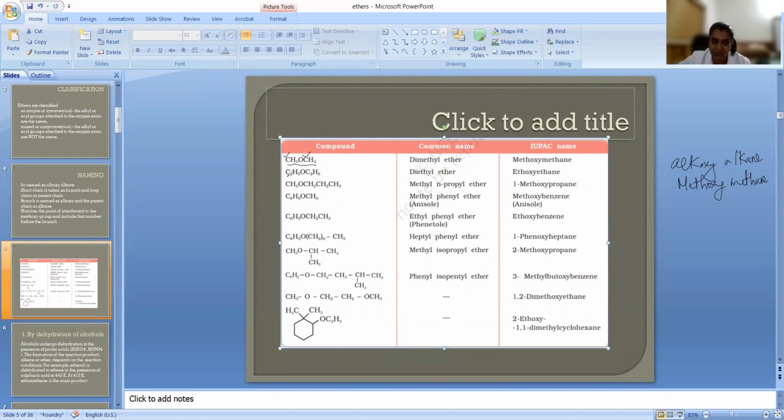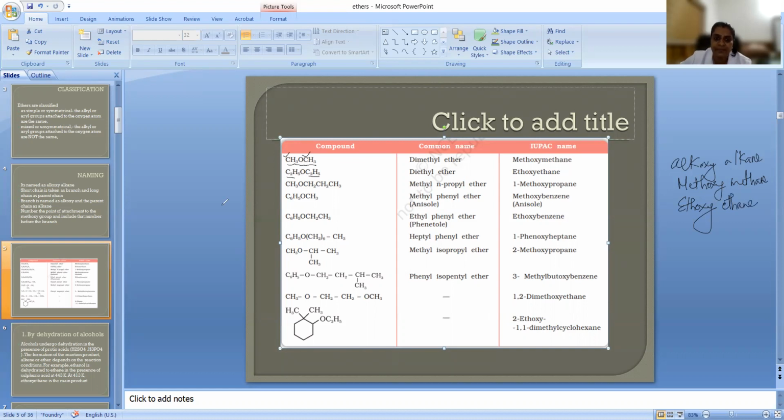Look at the next one, C2H5OC2H5. This is also very simple because both sides are symmetrical, with an ethyl group on both sides. So we can write ethoxyethane.